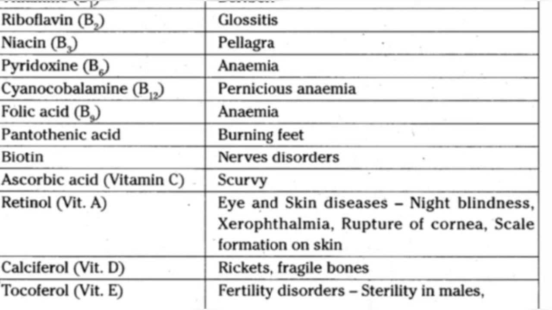Tocopherol or vitamin E deficiency causes fertility disorders such as sterility in males and abortions in females. Vitamin K or phylloquinone deficiency causes bleeding disorders or blood clotting disease.